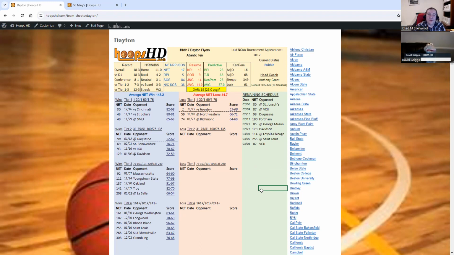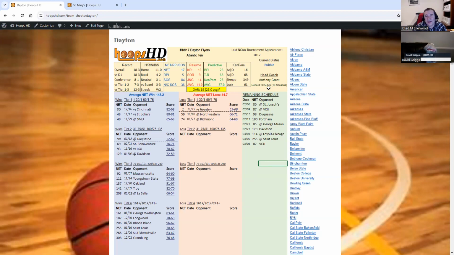A few more things, two other things up top. Your current status says bubble. These numbers are drawn directly from our HoopsHD NCAA Tournament Survival Board. If you are not yet locked into the NCAA tournament, you still have a shot at missing out. You'll be listed as a bubble. If you have no shot at making it, you'll be listed as auto bid only or eliminated even later on in the season. And if you've clinched a spot, you'll be listed as a lock there. So it pulls right from that survival board.